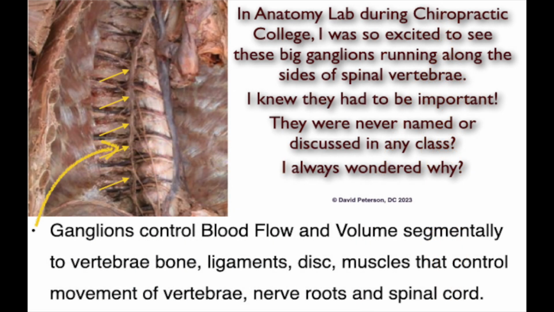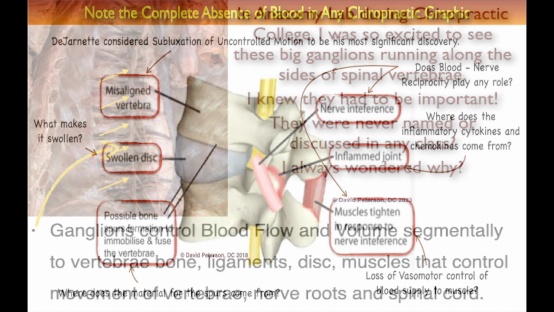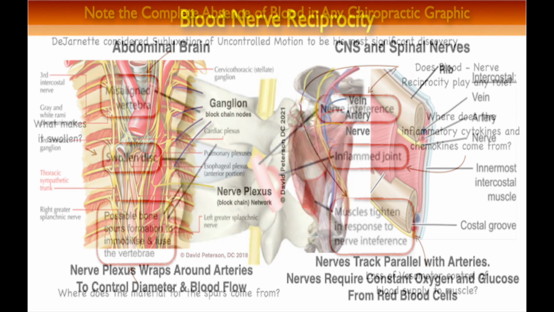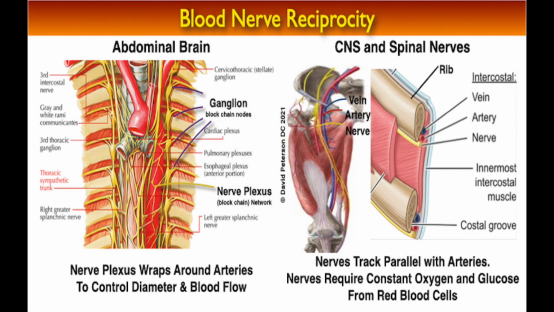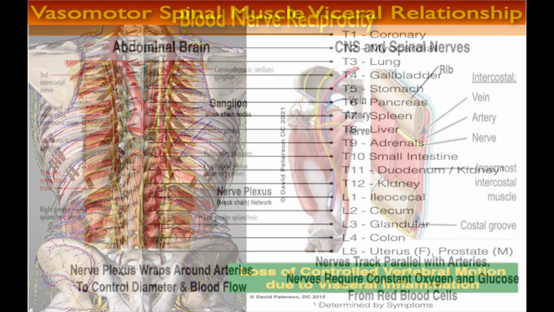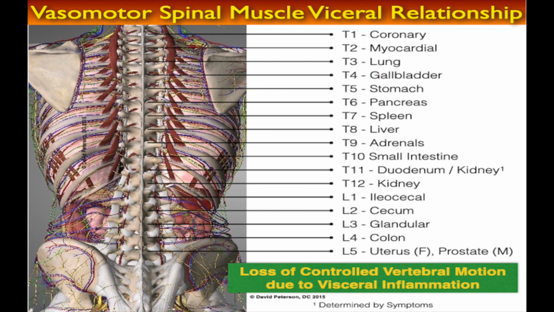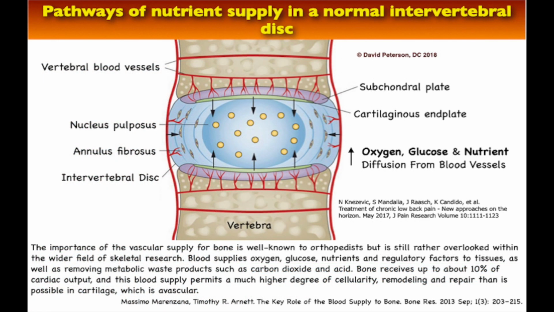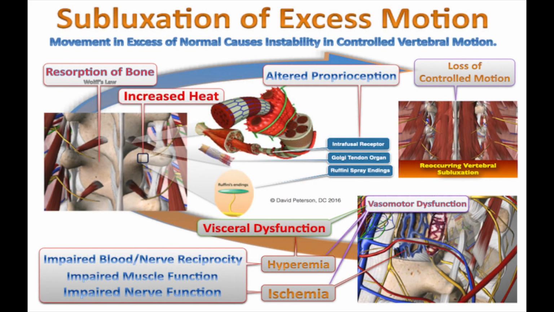In the anatomy lab at Chiropractic College, I was thrilled by the remarkable ganglions running along both sides of the spinal vertebrae. Regrettably, these ganglions were never mentioned or discussed. It was only through my own research I found out these ganglions serve a pivotal role in controlling blood flow and volume, exerting segmental delivery of blood carrying oxygen and glucose for the well-being and functionality of various structures including the vertebrae bones, ligaments, discs, and the muscles responsible for vertebral movement.